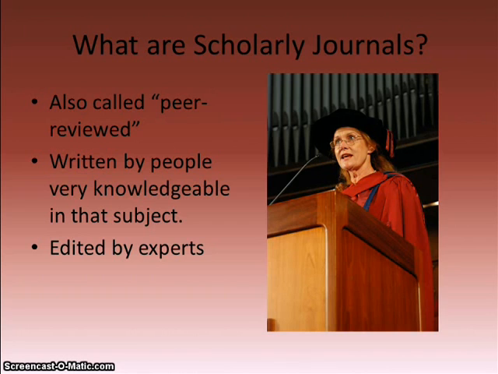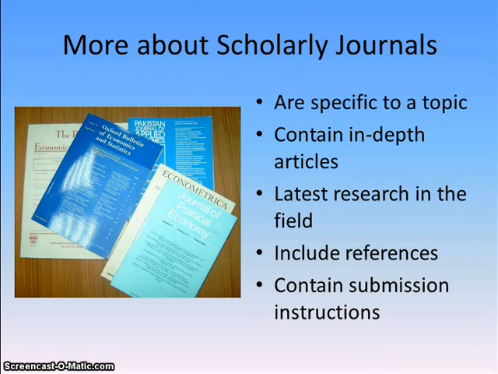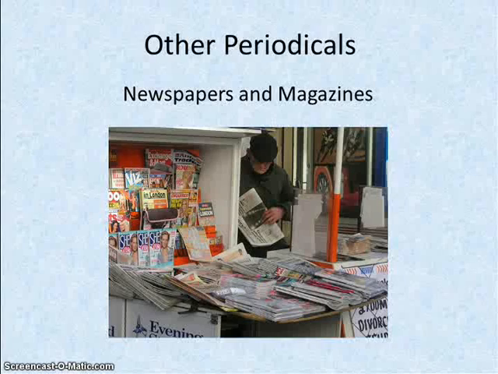Scholarly journal articles are written by people very knowledgeable in that subject and then edited by experts to ensure they are of high quality before they are published. They are specific to a topic and contain in-depth articles that have the latest research in a particular field. In addition, you'll notice that scholarly journal articles include references. The authors clearly mark which ideas come from other sources. Scholarly journals usually also have article submission instructions included near the front or back of the journal.